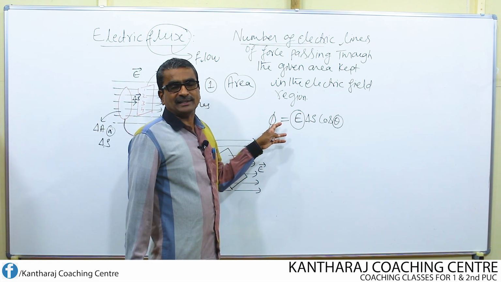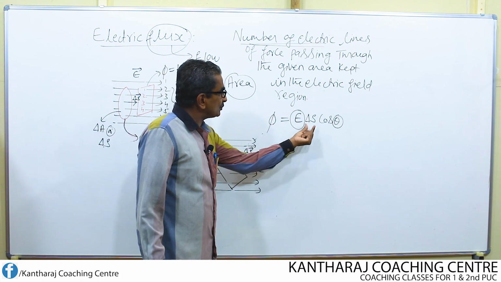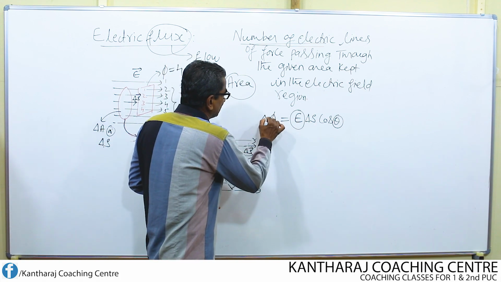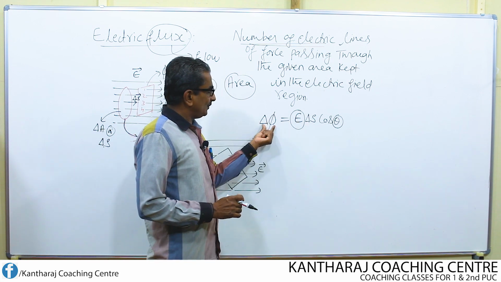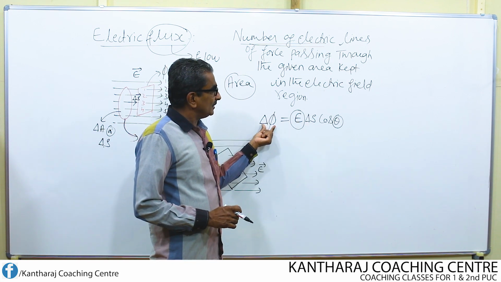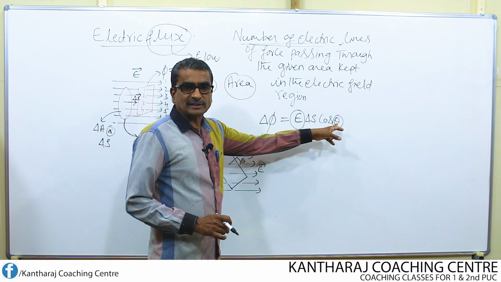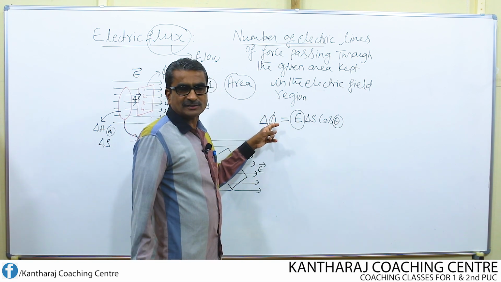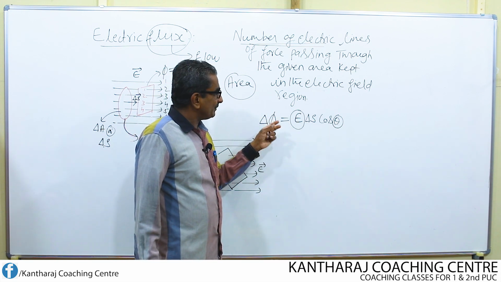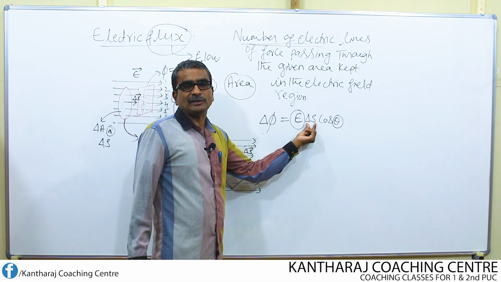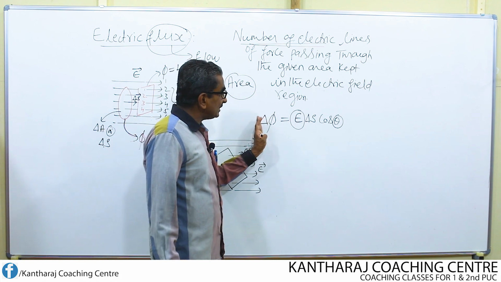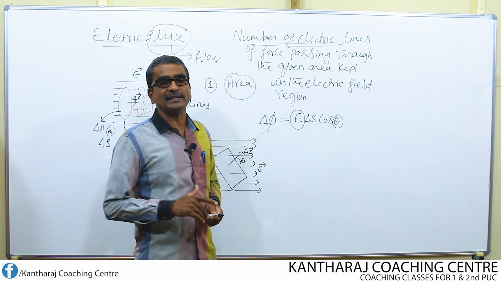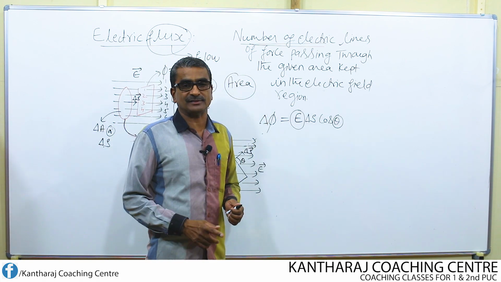Whenever you want to find the electric flux, since I have chosen a small area, I represent this electric flux by delta phi. If the area is small, the flux is also small. So theta is going to decide the magnitude of the electric flux, and the area is also going to decide the magnitude of the electric flux. So this is the equation generally used to find the flux through any surface.